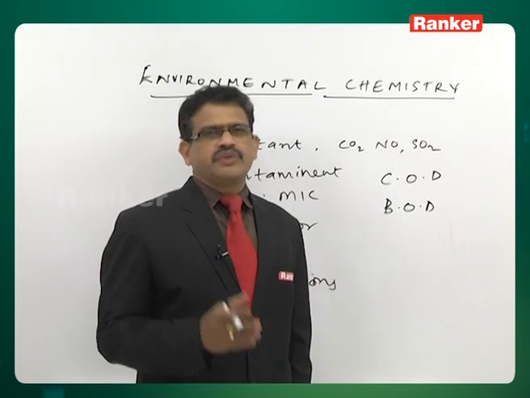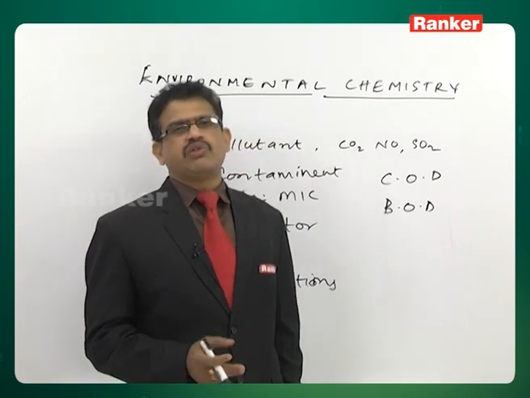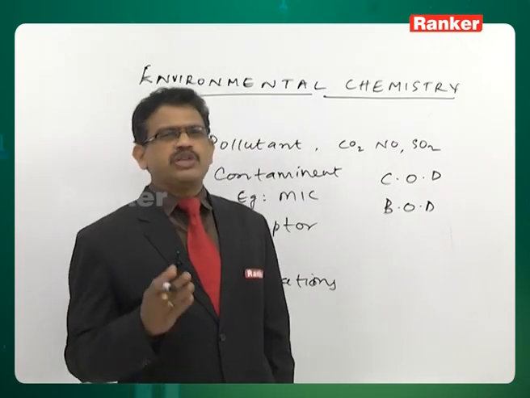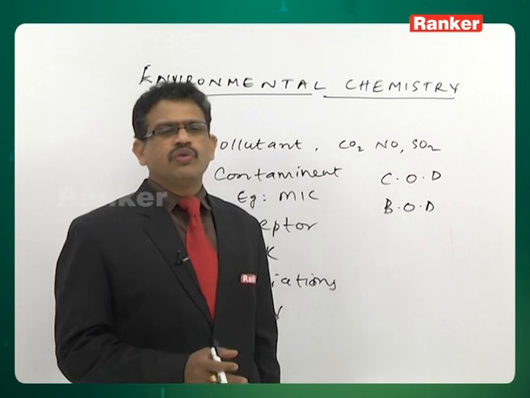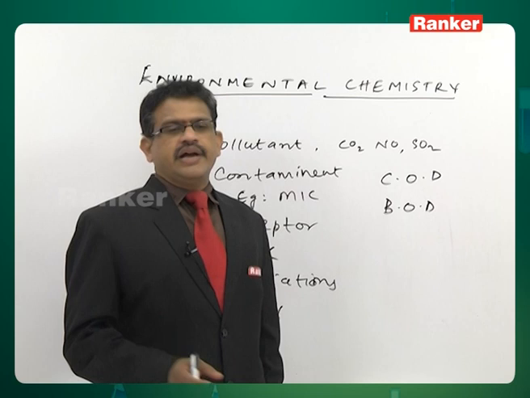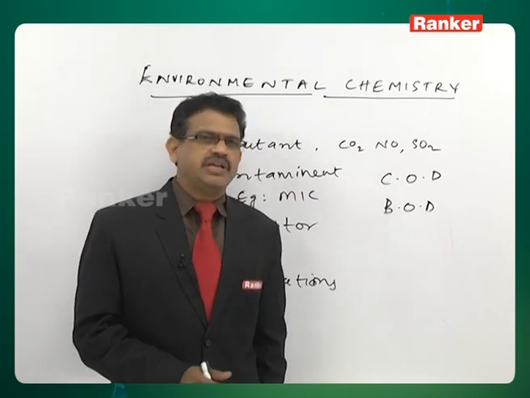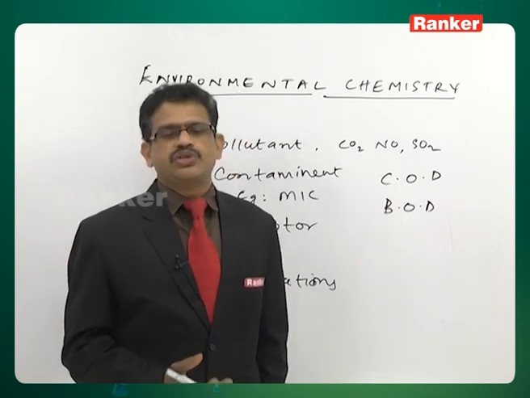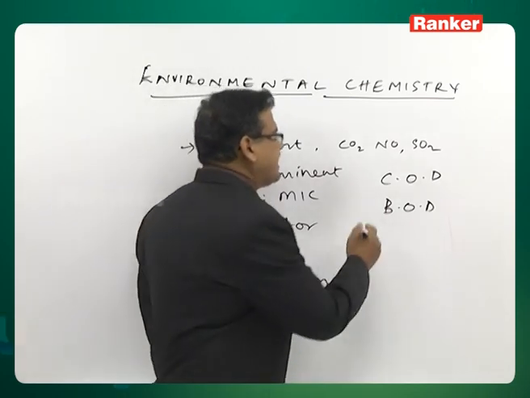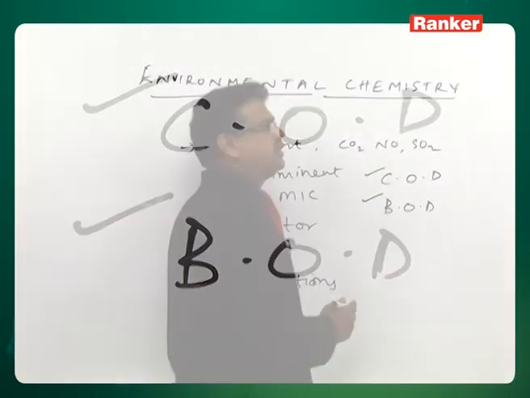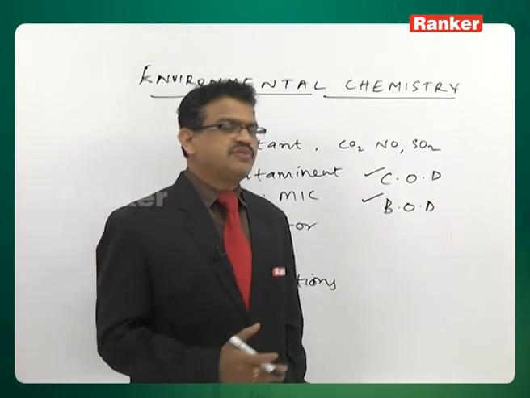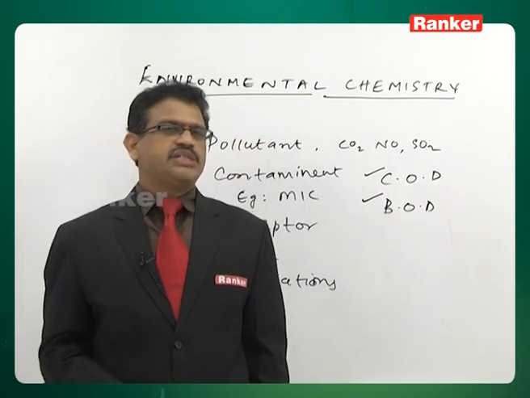For pure water, if you calculate the BOD value, it is about 1 part per million, 1 ppm. And BOD for municipal seepage water is around 100 to 4000 parts per million. BOD greater than 17 parts per million usually indicates high pollution and it is harmful water, not safe water. So with this we can understand that a higher value of COD and a higher value of BOD indicates water pollution. A lower value of COD and a lower value of BOD indicates safe water.